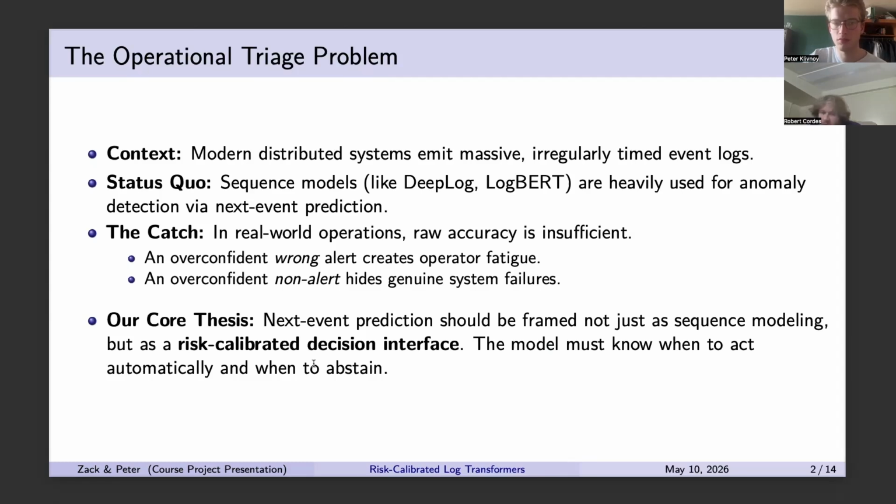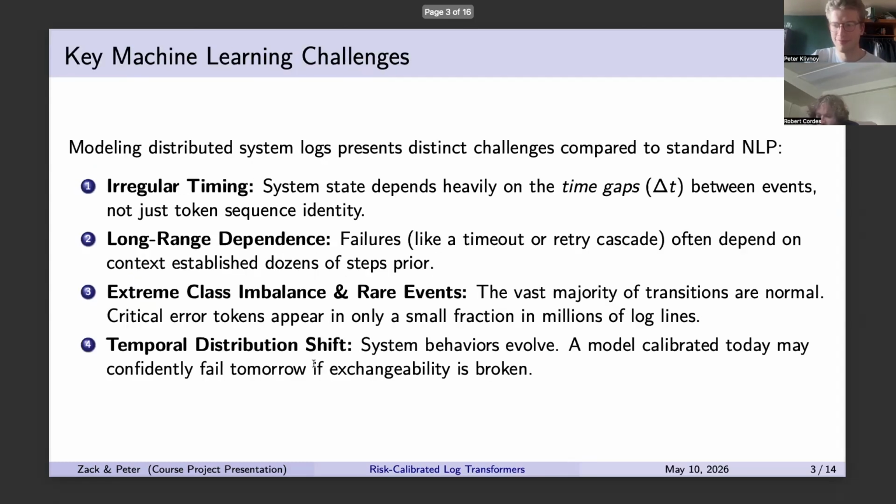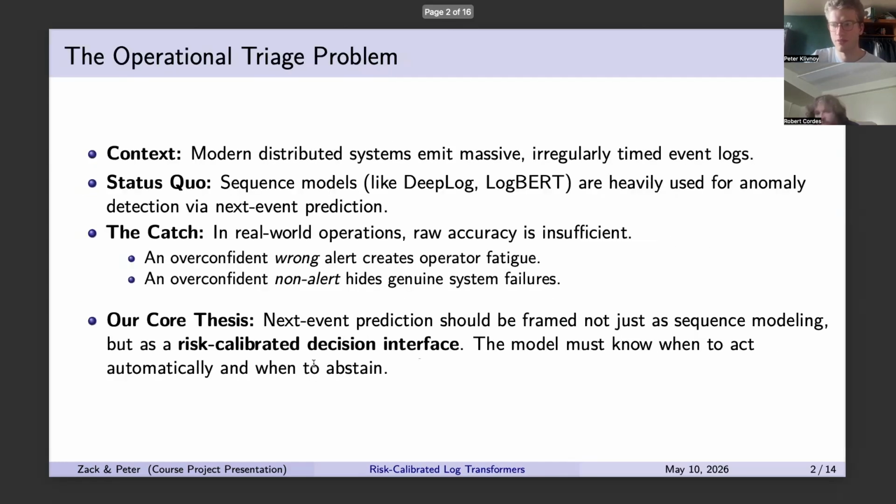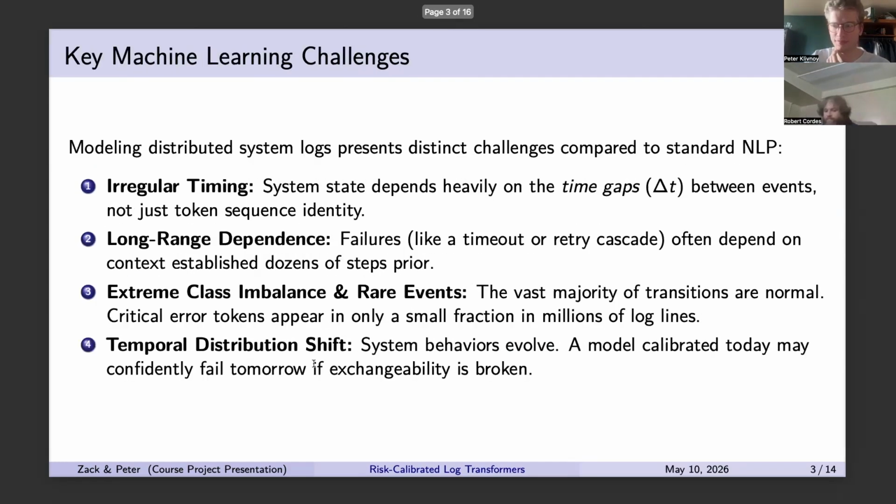In a real operational setting, raw prediction accuracy isn't enough. If a model makes a false positive, an overconfident wrong alert, it creates alert fatigue and the user wastes their attention. If it makes an overconfident wrong alert, a false negative, it hides a genuine emergency. So our core thesis is that next event prediction for logs shouldn't be treated as a generic sequence modeling task, but as a risk-calibrated decision interface. Not just guessing what happens next. We want to communicate when the model's confident enough to automate and when it should back off.